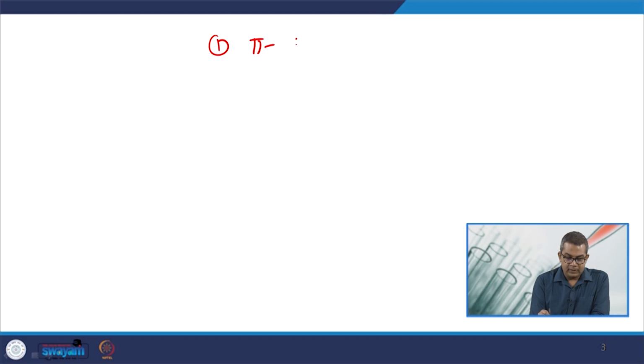So let us ask what the different types of conjugate systems are. I will discuss a couple of things before we discuss further. Here are the things related to the conjugate system. One is the pi-pi conjugate.